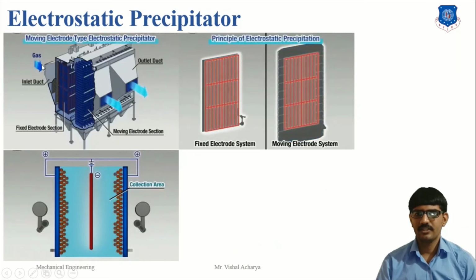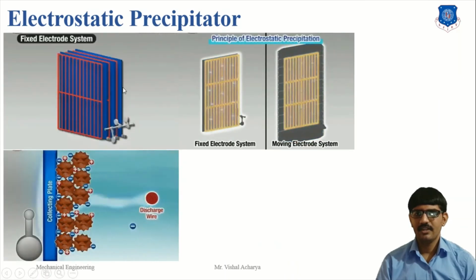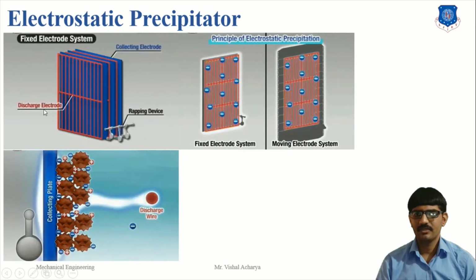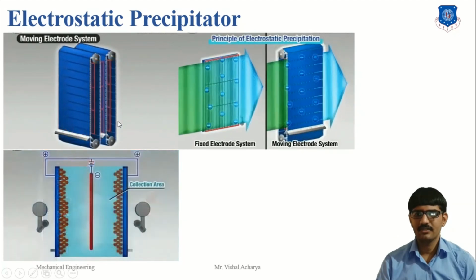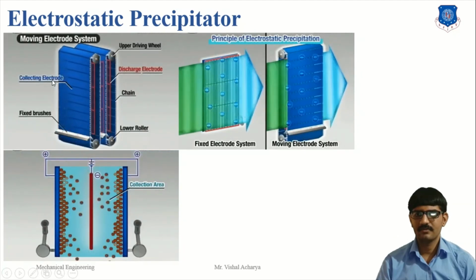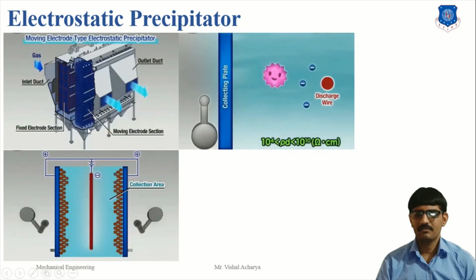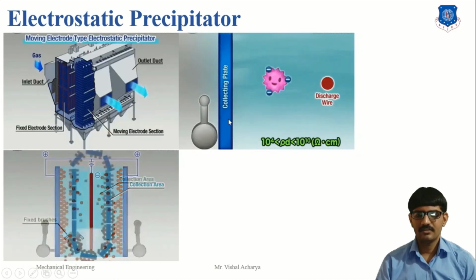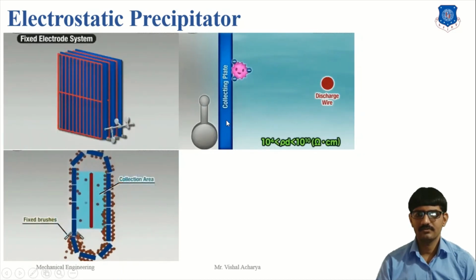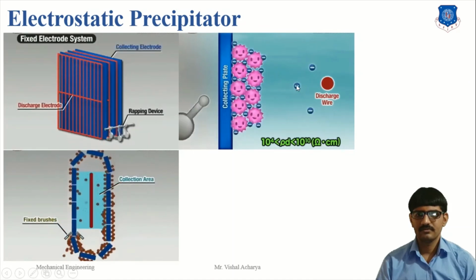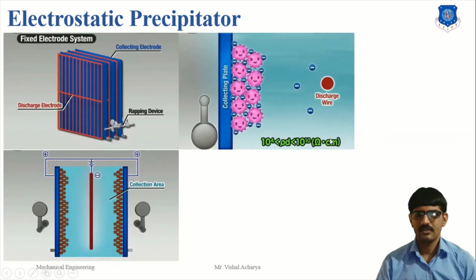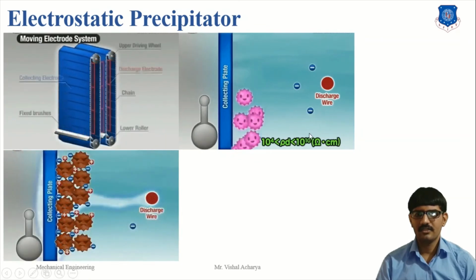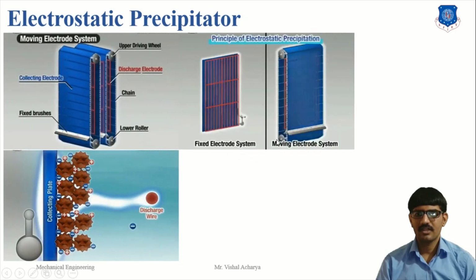Here is this type of gas transfer, with a fixed electrode system, a discharge electrode and a collecting electrode system, and a rapping device. This type of corona discharge changes the size.